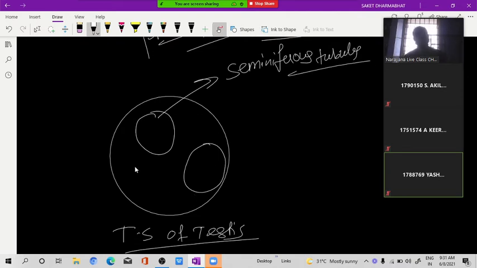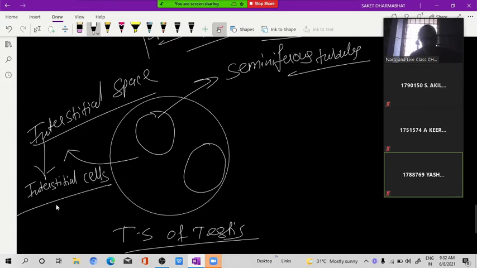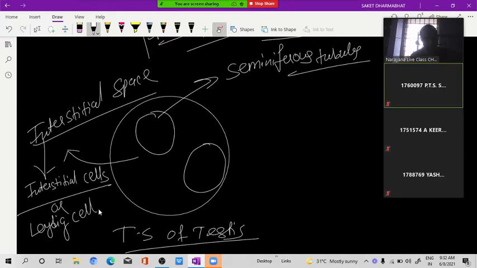Outside of the seminiferous tubule, this space is interstitial space, and the cells found in it are interstitial cells. Another name of interstitial cell is Leydig cells. I am making Leydig cells here. All these are Leydig cells or interstitial cells.